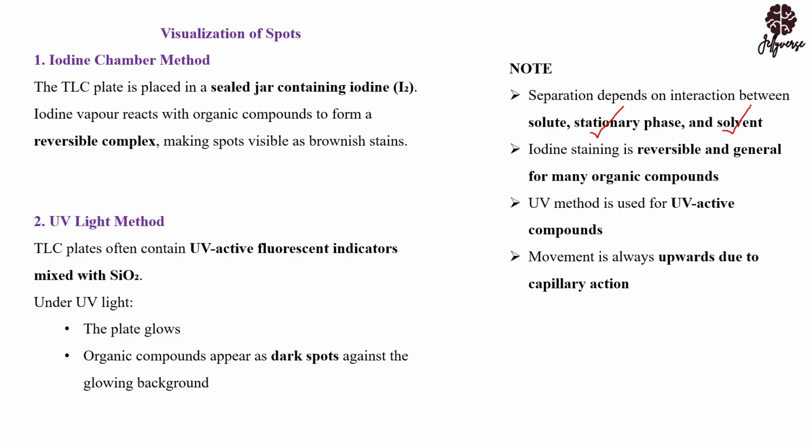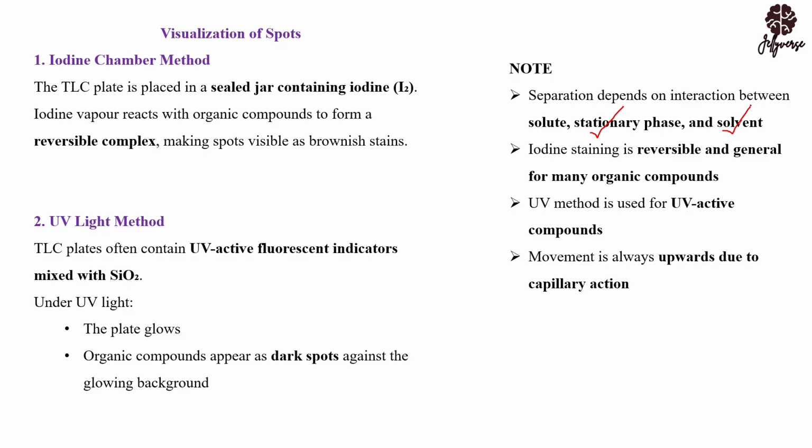Iodine staining is reversible and general for many organic compounds. So when you are doing your thin layer chromatography experiments, you can use iodine staining because it is reversible. You can spot it very easily and it is very general for many organic compounds.